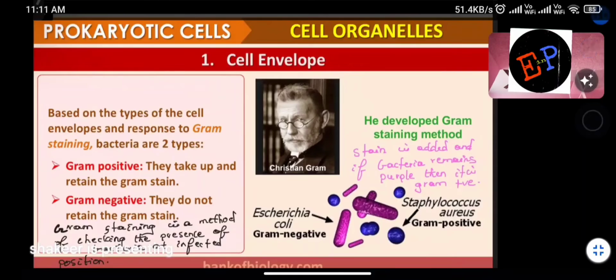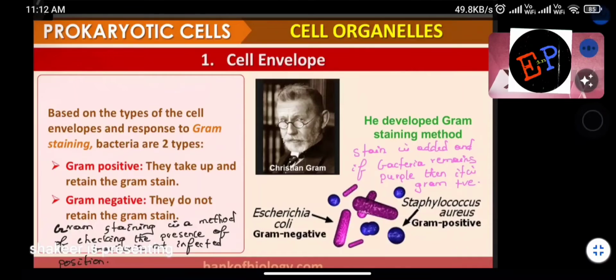For example, we take the human body. This was an old method of finding whether bacteria are present in our body or not. They will take some color, some pigment, and add it to that particular region. Are you able to understand? If that particular region is maintaining its color, it means bacteria are present in that region. So this method of checking whether bacteria are present or not is called Gram staining.